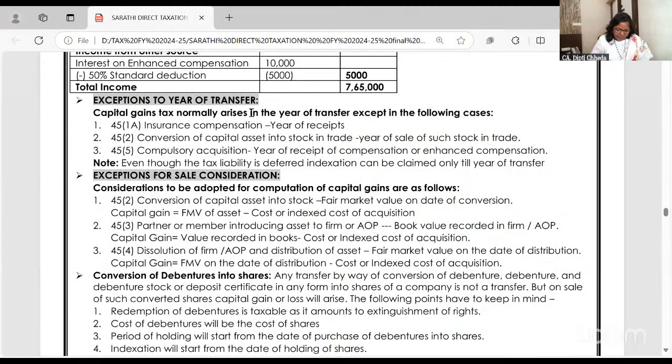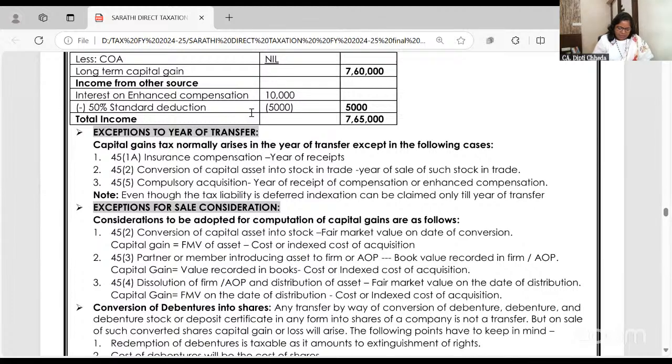Now, the third and last special case, that is conversion of debentures into shares. See, these two are hot favorites for the MCQs. You can write one.